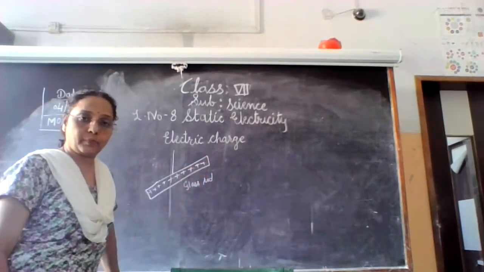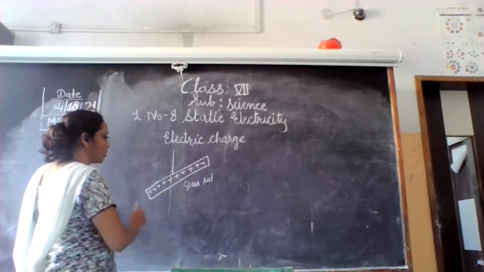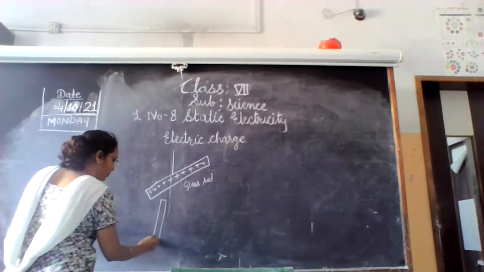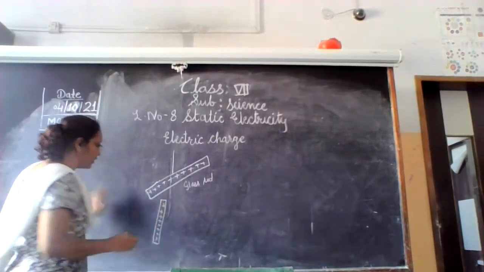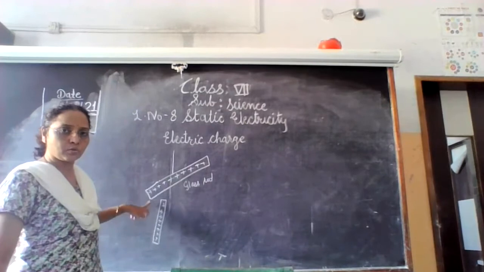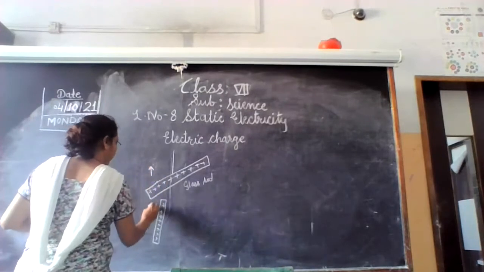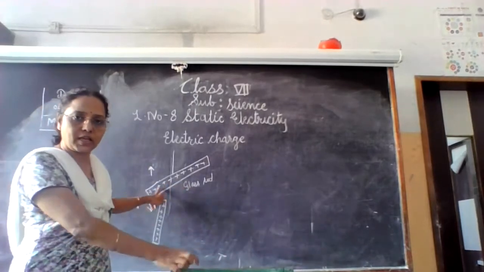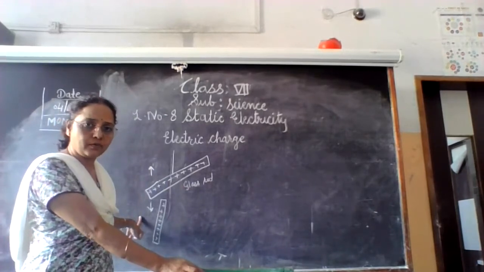Then repeat the same procedure with another glass rod. These are the positive charges. When you bring this rod closer to that rod, it pushes away because the same charges develop. So we say the same charges repel each other.